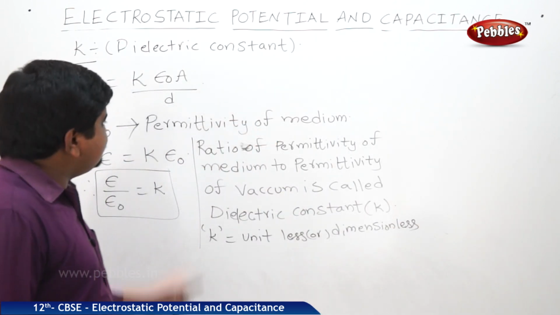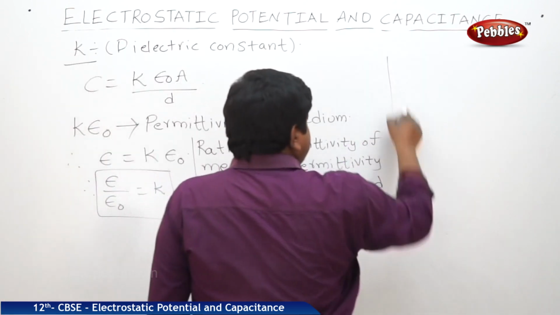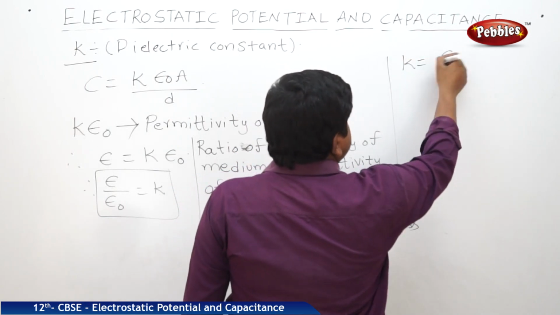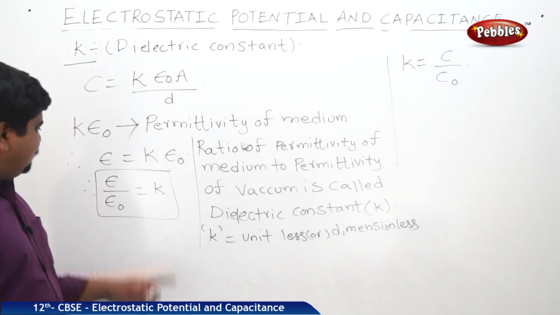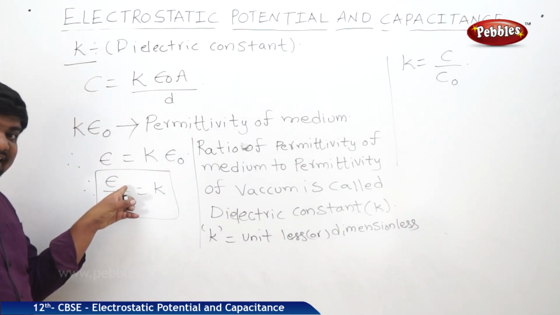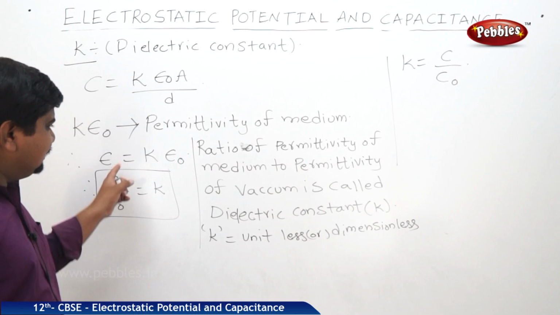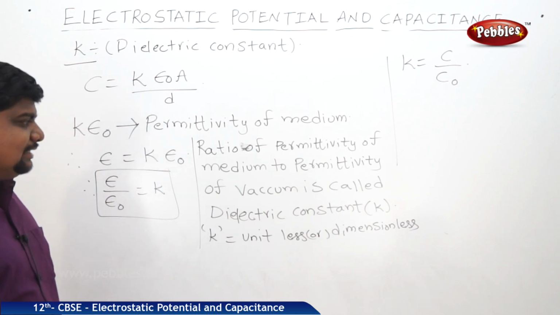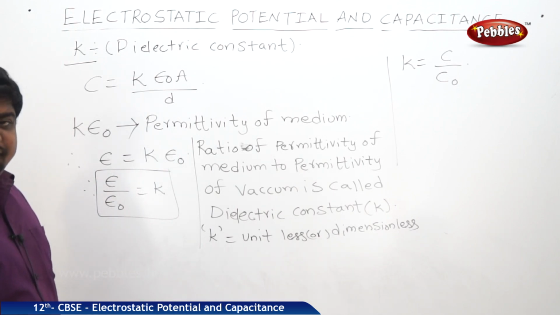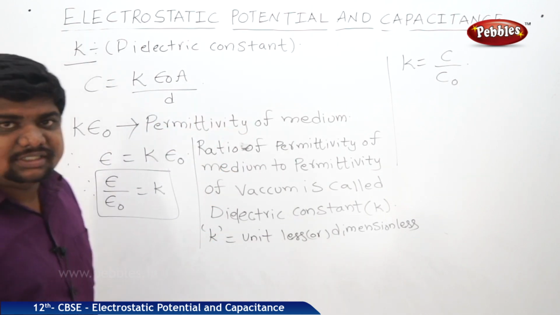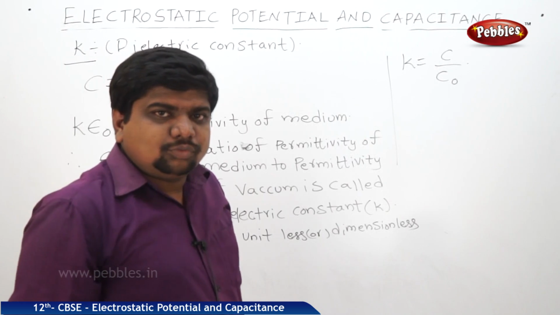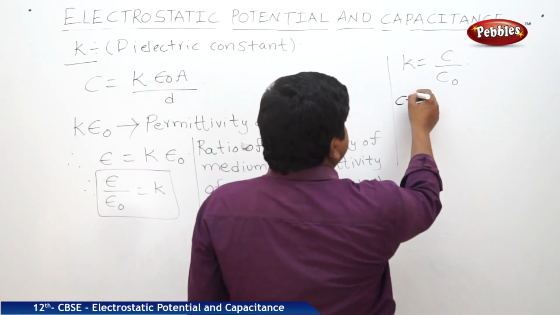What is one more definition of this dielectric constant? We can write K is equal to C by C naught. Here epsilon is permittivity of the medium, epsilon naught is permittivity of the vacuum. What is C and what is C naught? C is capacitance with dielectric.